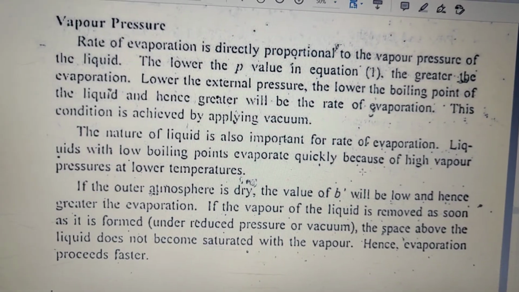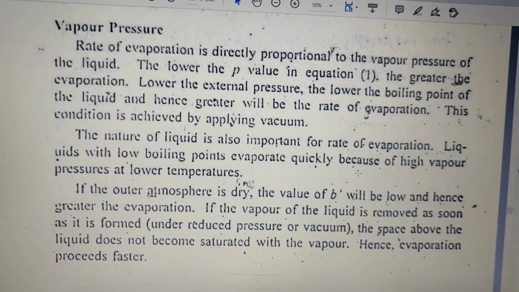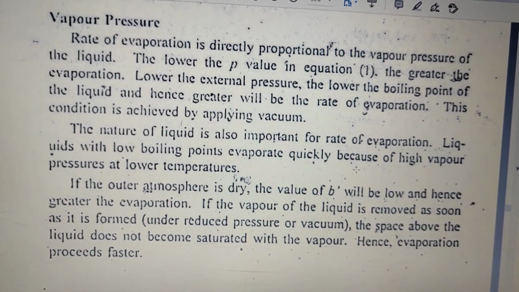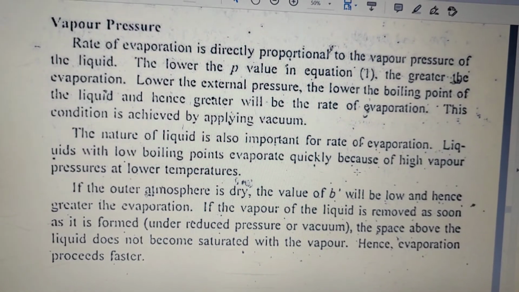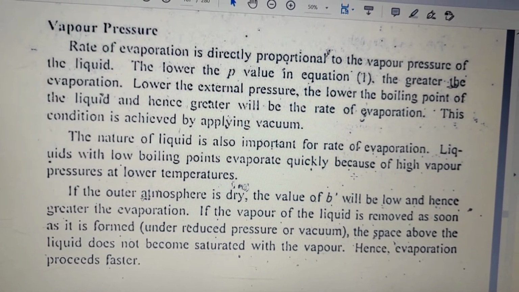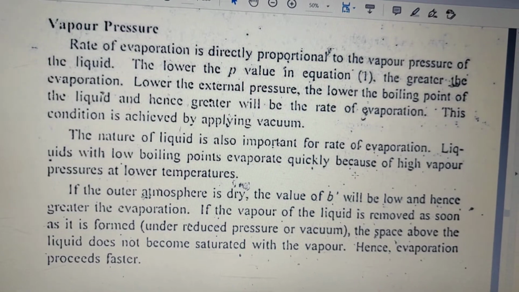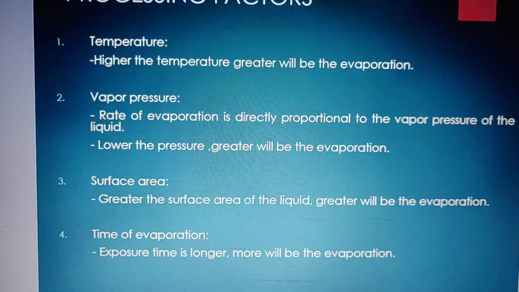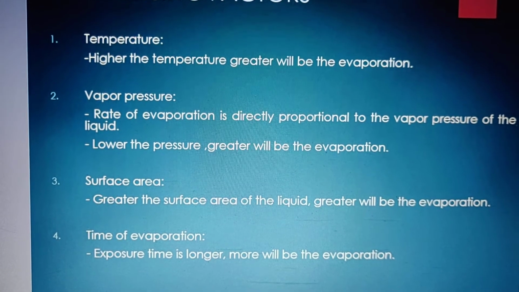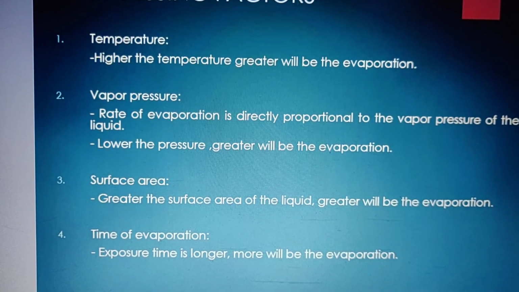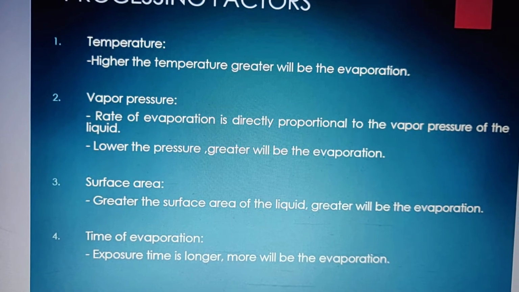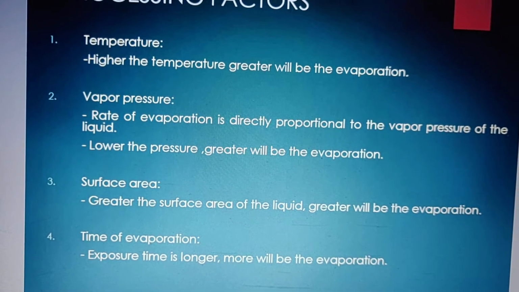Further, it also explains very clearly, if the vapor of the liquid is removed as soon as it is formed, that is under reduced pressure or vacuum, the space above the liquid does not become saturated with vapors, and hence evaporation proceeds faster. See the next factor here, fourth one, time of evaporation. The longer the exposure time, the more will be the evaporation.